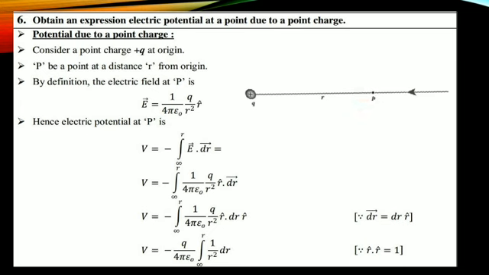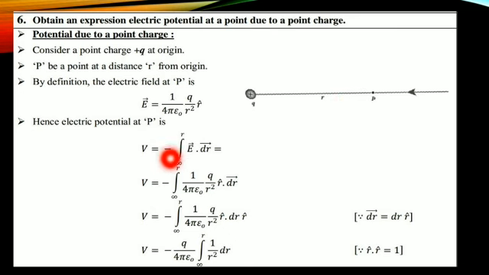Now come to the electric field equation. What is the formula for electric field? E is equal to 1 by 4 pi epsilon naught q divided by r square into r cap. Now, I'm going to calculate the electric potential at a point P. How to calculate? This is the formula.